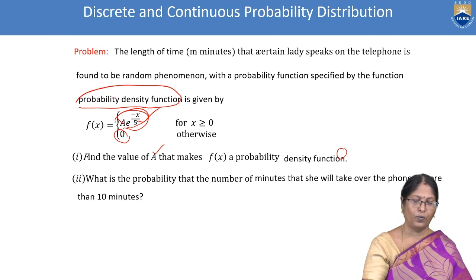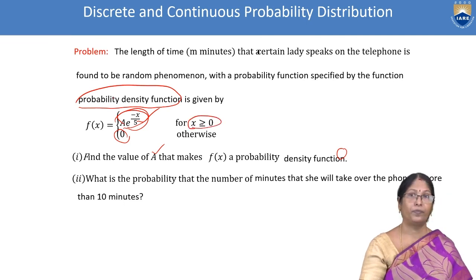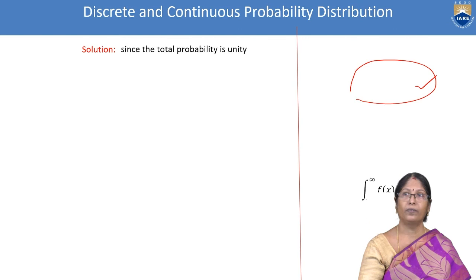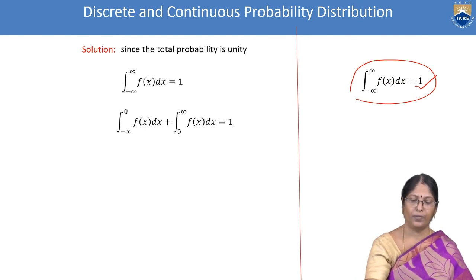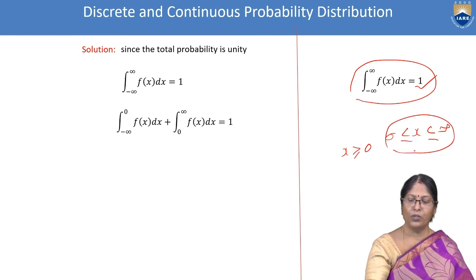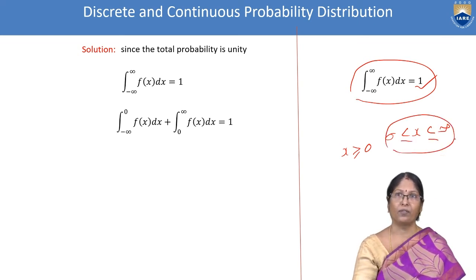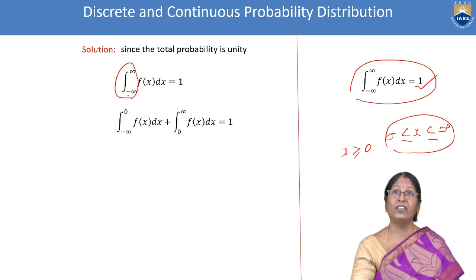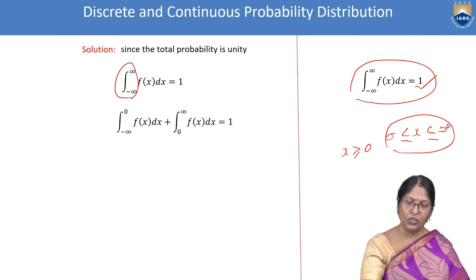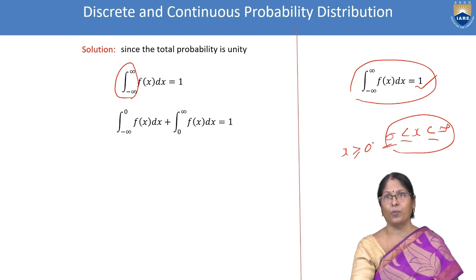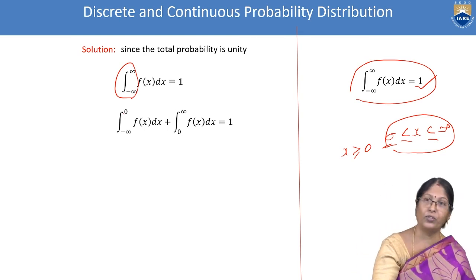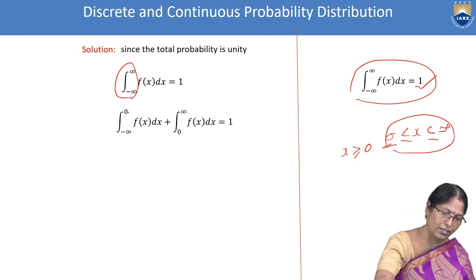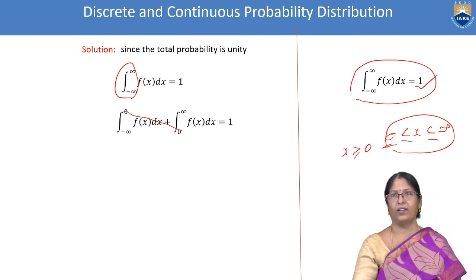Now x is greater than or equal to 0 is given, meaning the function exists only from 0 to infinity, but our formula is minus infinity to infinity. So this 0 should be inserted in the formula. We inserted it: minus infinity to 0, 0 to infinity. We checked whether it is inserted correctly, and it is correct.